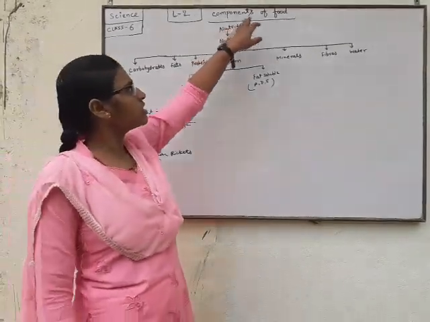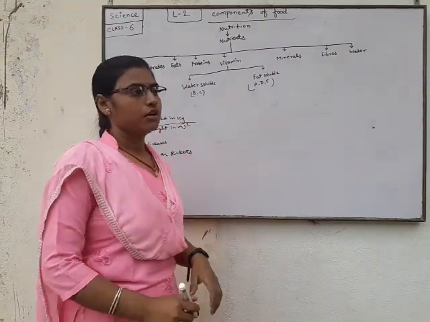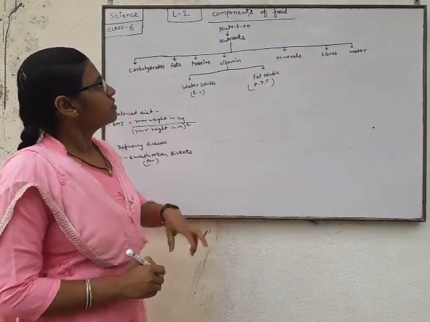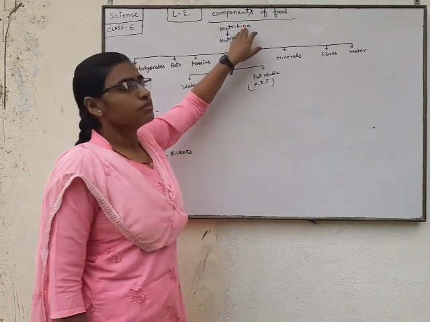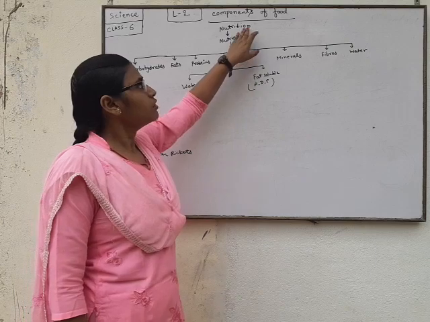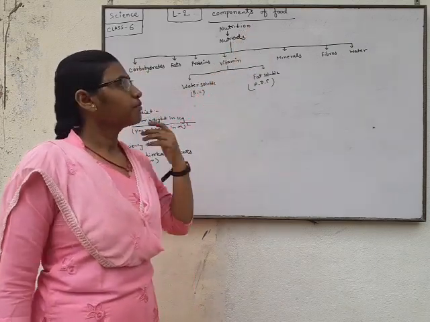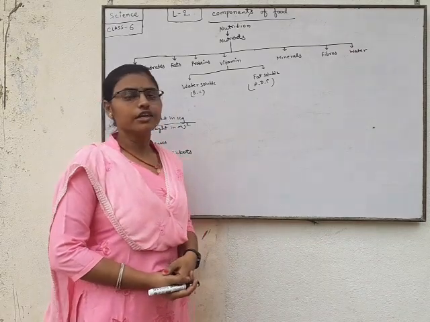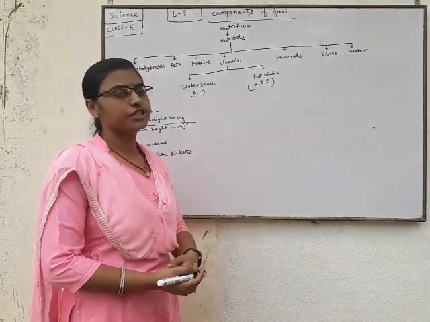Science, and our lesson name is Components of Food. Nutrition and nutrients. Nutrition is the process by which we get energy in the form of nutrients.